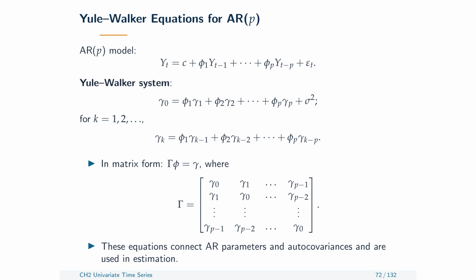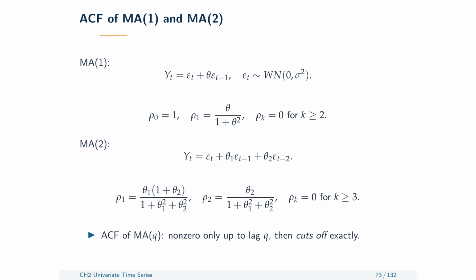For an autoregressive model of order p, the first p Yule-Walker equations form a linear system. The coefficient matrix is built from autocovariances, and the unknown vector contains the p autoregressive coefficients. Replacing population autocovariances with sample estimates gives the Yule-Walker estimator, provided the sample system is sufficiently well behaved.